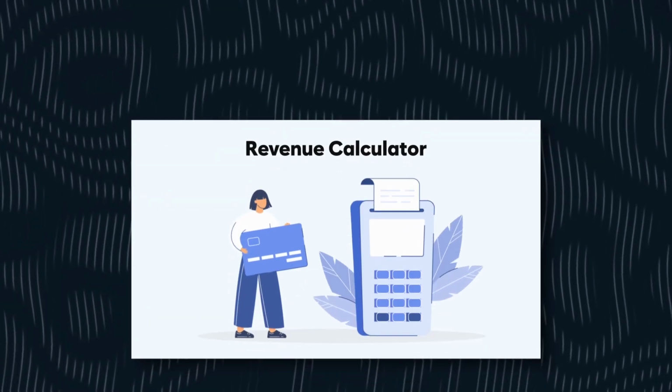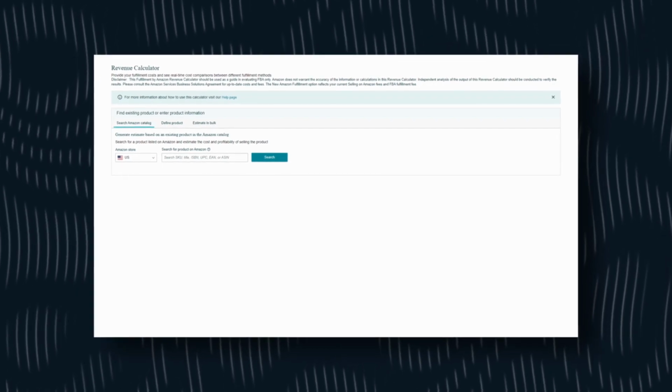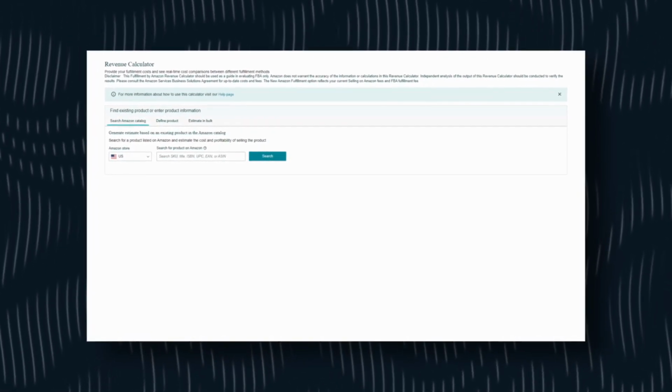The next thing is a revenue calculator. Now, there's so many different revenue calculators out there. A lot of them are like little extensions that also can help you, although they do cost money. So for beginners, I usually just recommend use the free revenue calculator that comes in Seller Central. It does a great job. It is extremely accurate because it's built into Seller Central, and anybody can use it for free if you have an Amazon account. Obviously, this tutorial and all these softwares assume that you do have an Amazon account as well, because we're reselling these on Amazon.